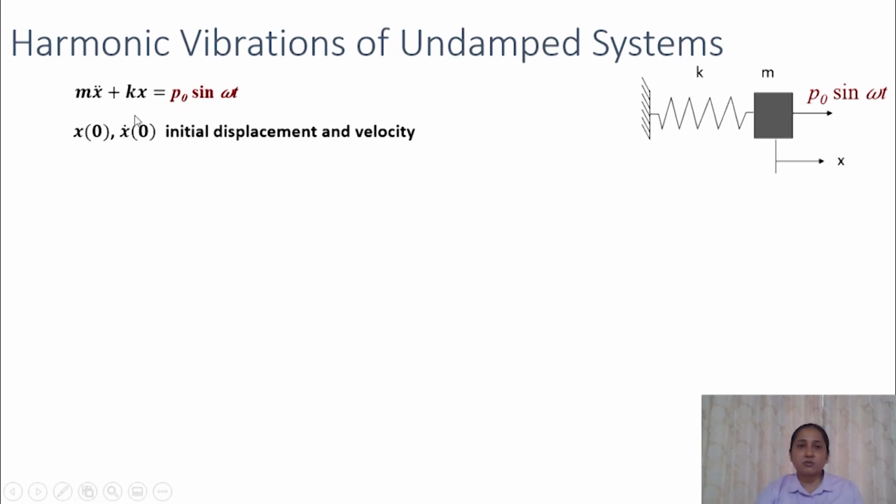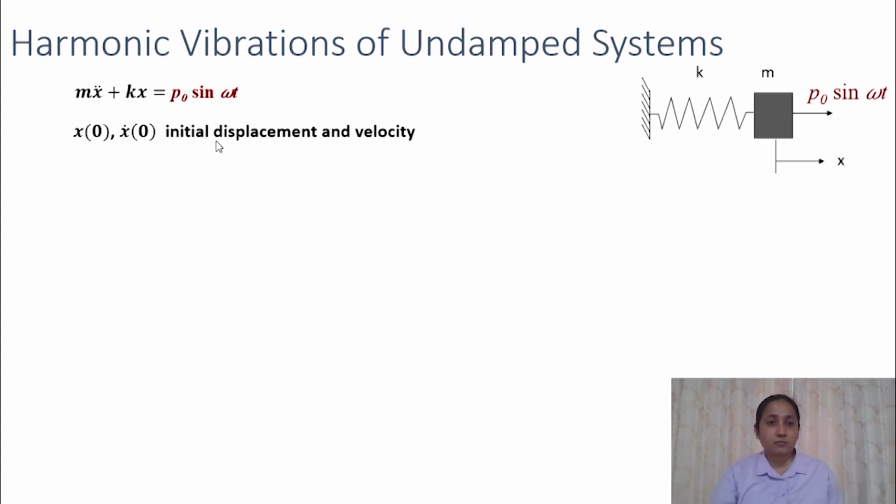And here also there will be some initial displacement and velocity for the system. These initial conditions are known to us. Now we can find the response of this undamped system by solving this differential equation.